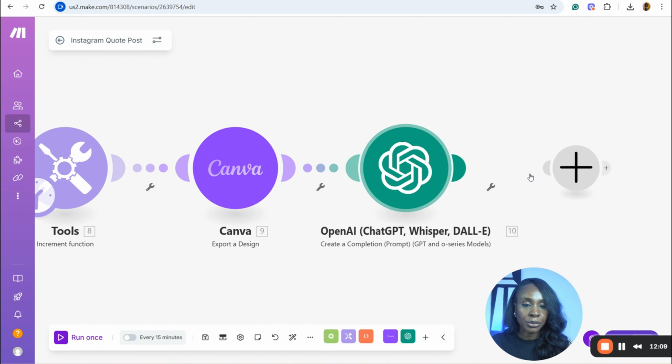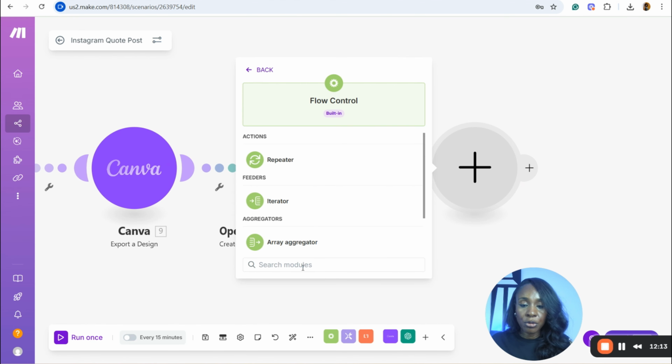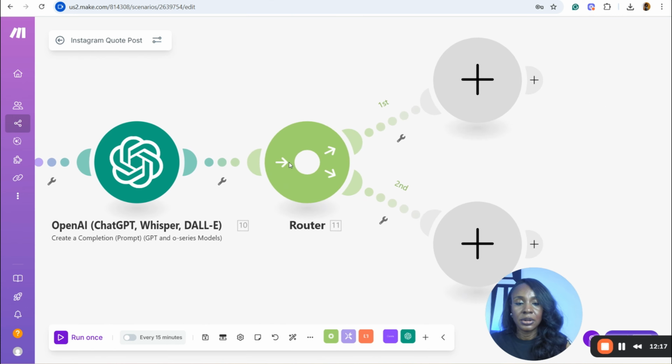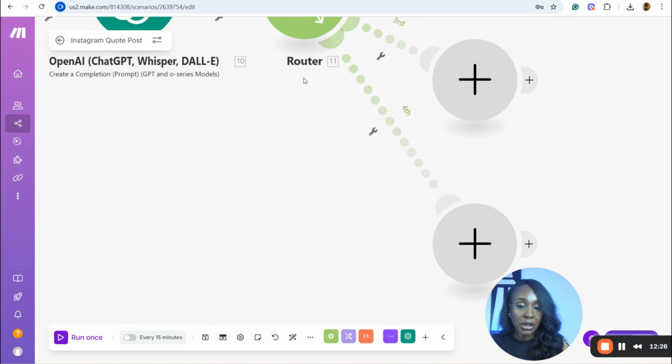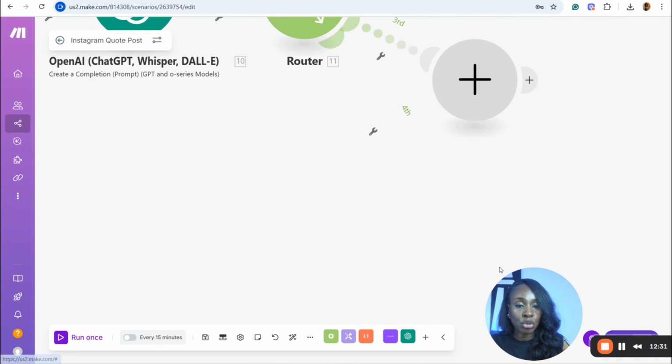And in the flow model, flow control, I look for something called a router. When you include the router, it creates two parts for you, and you can add as many parts as you want, but in this case, I'm just going to maintain the two that it initially created.